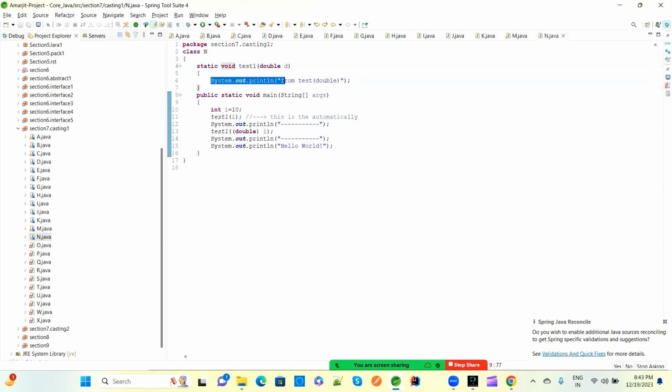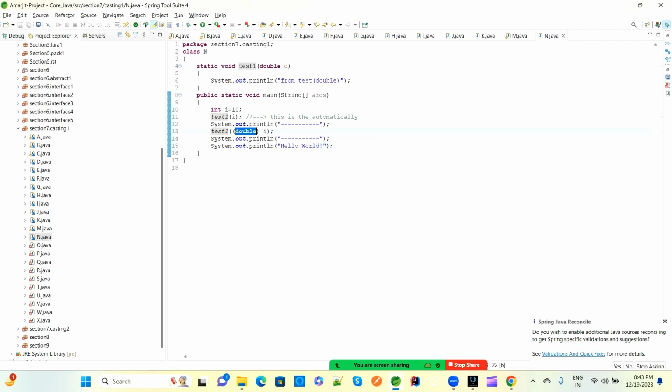And then this SOP will be printed because we don't have any return type. So integer to double has been converted automatically. Now this SOP will print, and then again we have a test one which takes a double i.